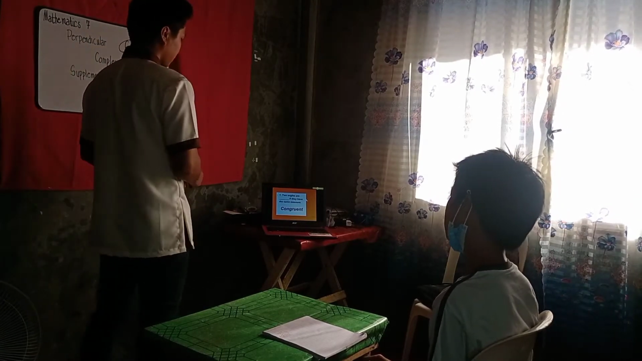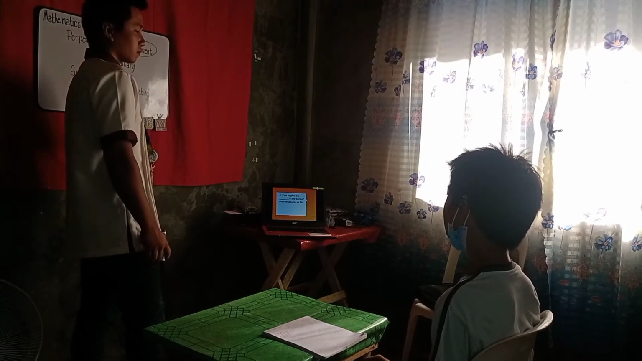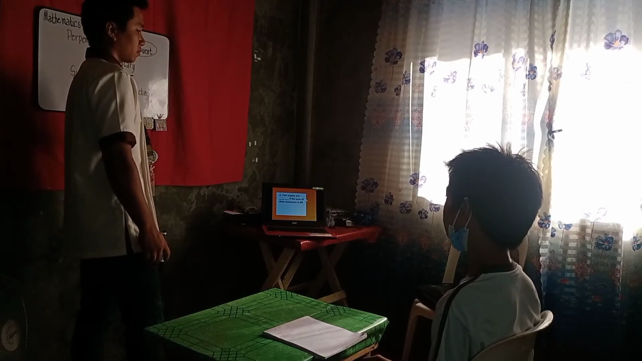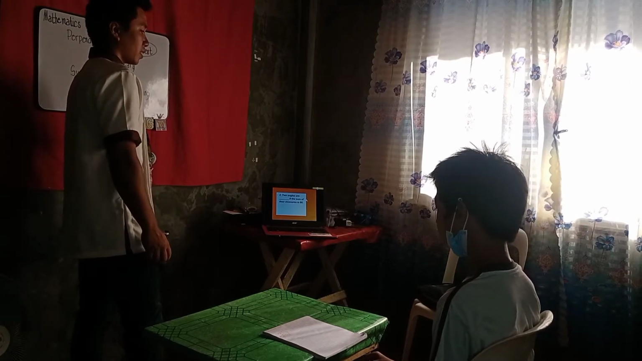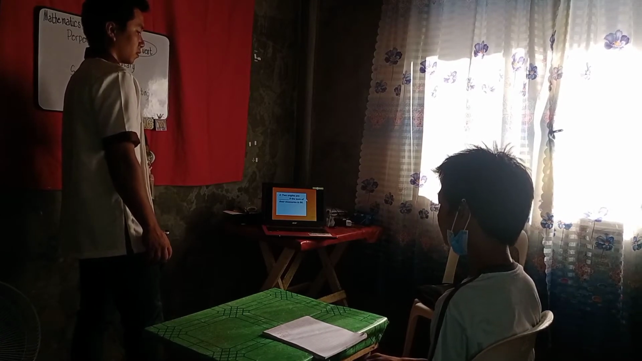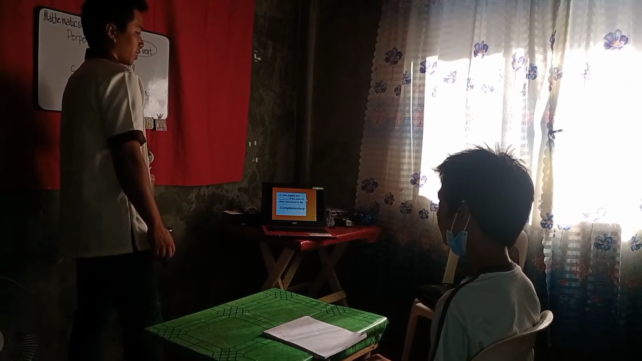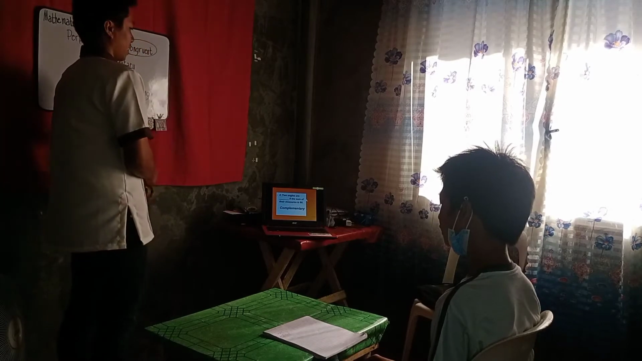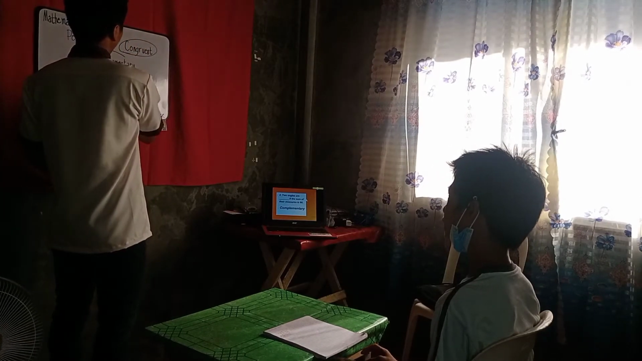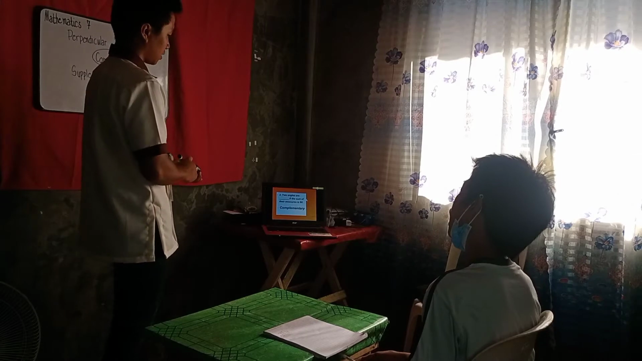Number 2. Two angles are blank if the sum of their measures is 90 degrees. So what is that angle? Complementary. Is it complementary? Yes, it is complementary. So number 2 is check.